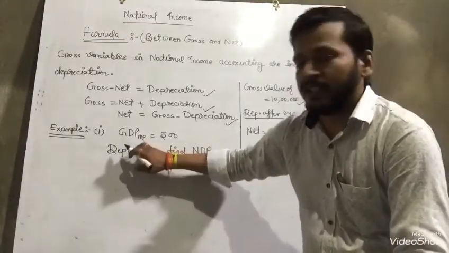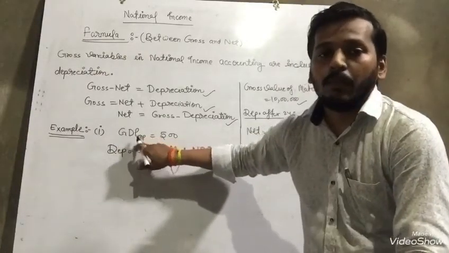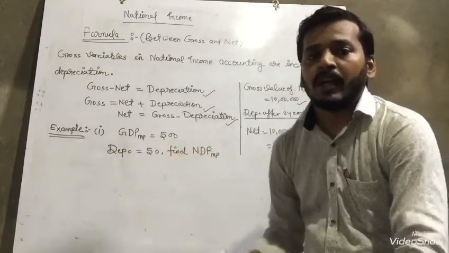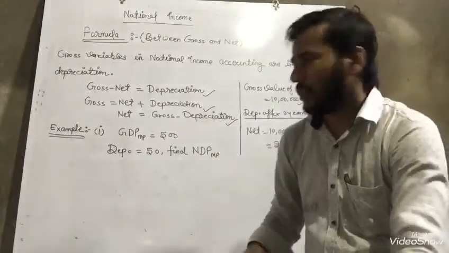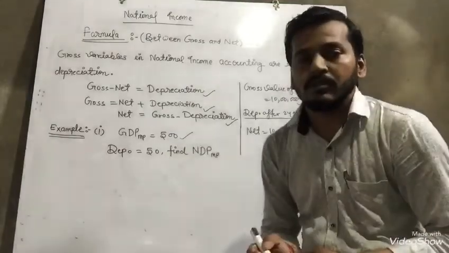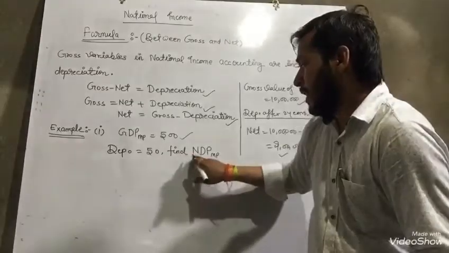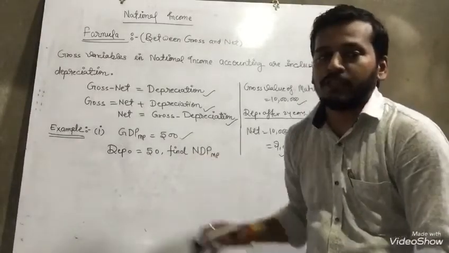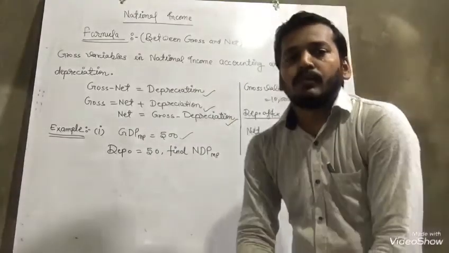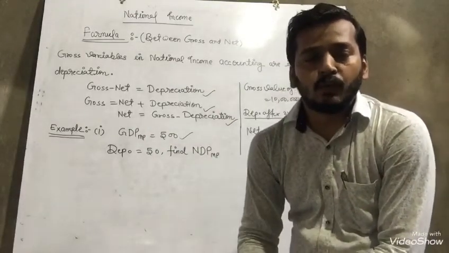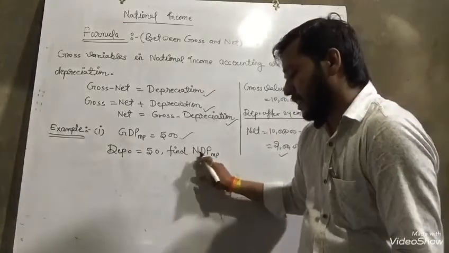That's why you see here MP is written: GDP, gross domestic product, at market price. According to that, we are going to solve the question. GDP is given as 500 and depreciation is given as 50. Find NDP, net domestic product at market price. Before this lecture I had written one more formula to find NDP.